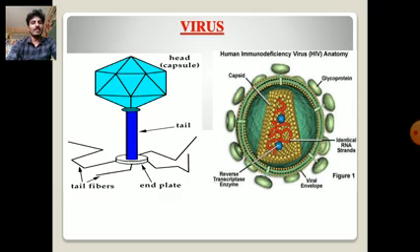Next, in virus, this image shows that a virus contains three major parts: the first one is the head, the second one is the tail, and the third one is the antennae. On the right side, the virus image shows the human immunodeficiency virus. We call it HIV.